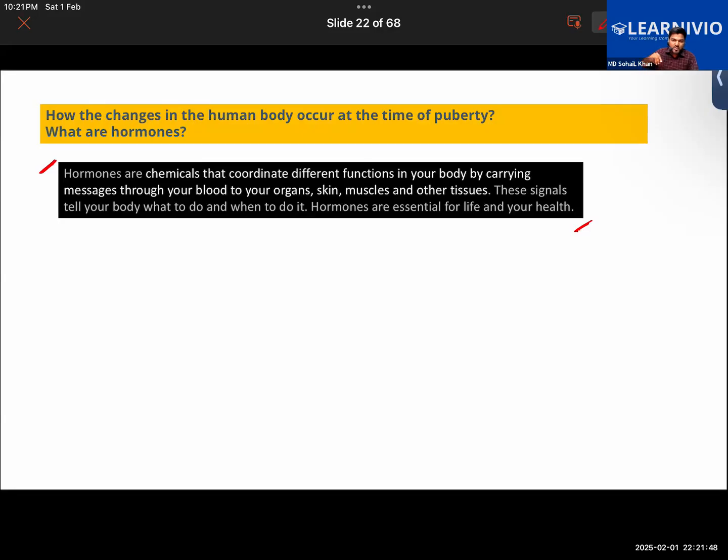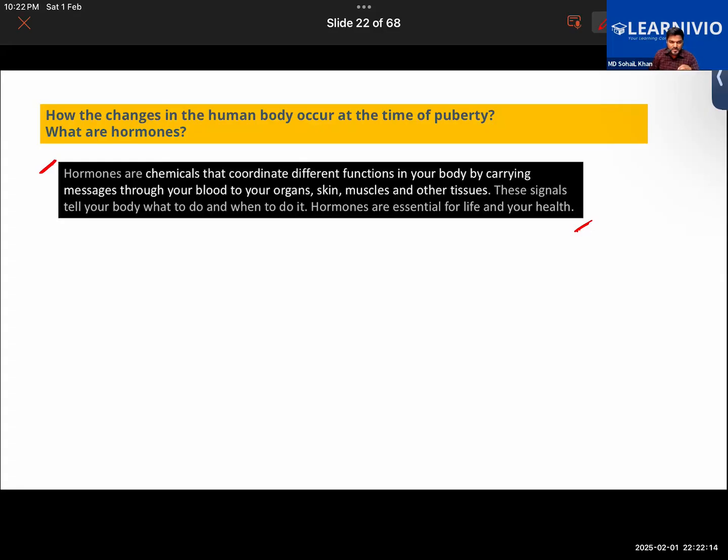But who commanded the pancreas to secrete the insulin? It's the pituitary gland, you would say, right? So basically, the pituitary gland, with the help of some hormones, sends the message to the pancreas to secrete the insulin.